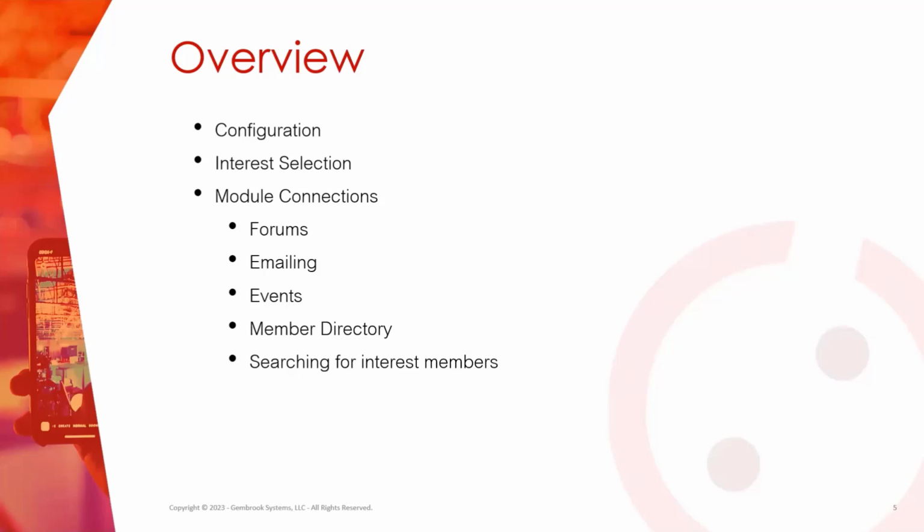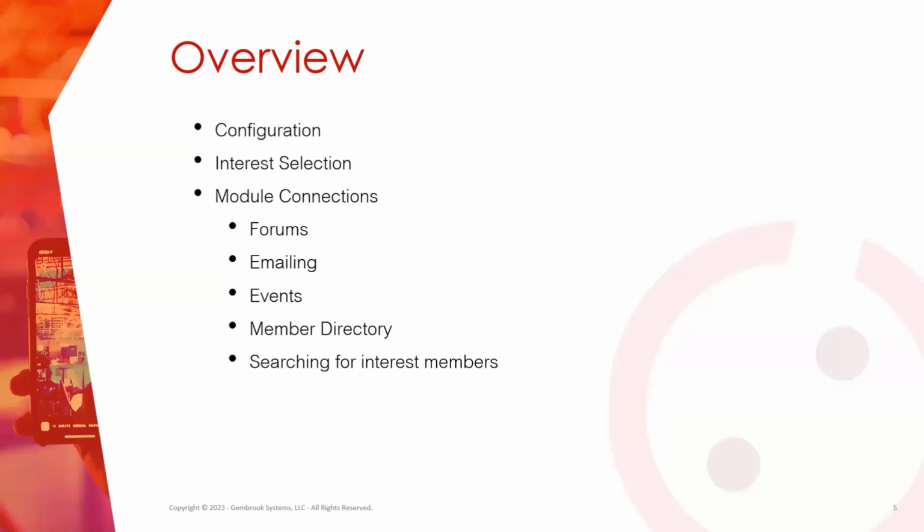So we'll be going over how to set up forums for interests. We'll be going over how to get in contact with your interest members using the emailing module. We'll also be going over how to create events specifically for members of specific interests. And then we'll go over how to look at a directory view of interests, and we'll also see how the interests show up in the membership directory.